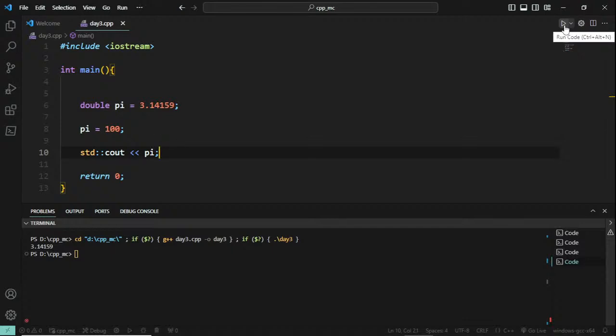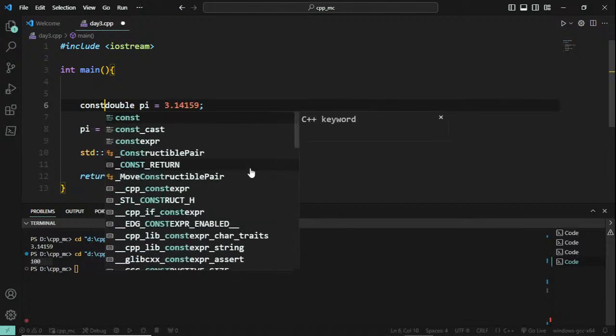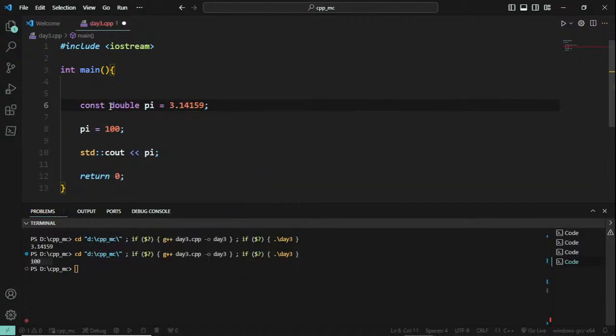Post it down, waiting for your response. Right, it will be displaying 100, right? Why? Because we are actually changing this, but technically you don't want it to change. It is displaying 100. So in such places where you want to take control, you can go and declare this as a constant. So now you are declaring constant double pi equal to 3.14.